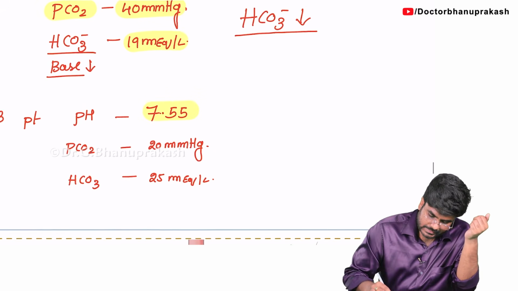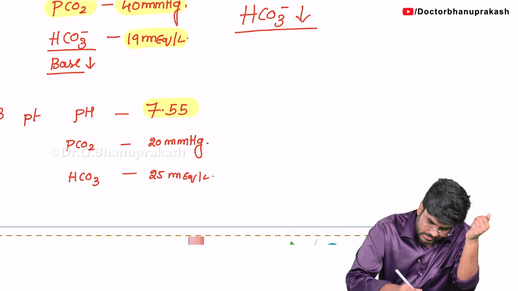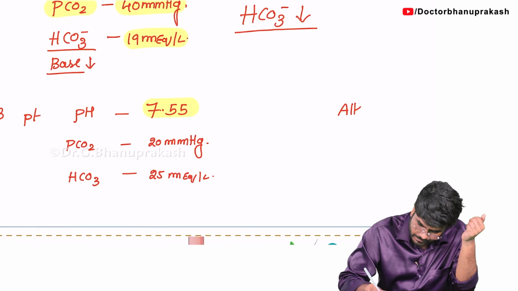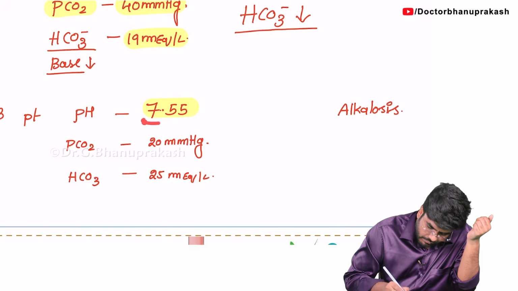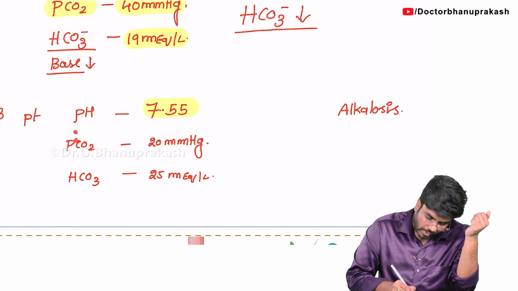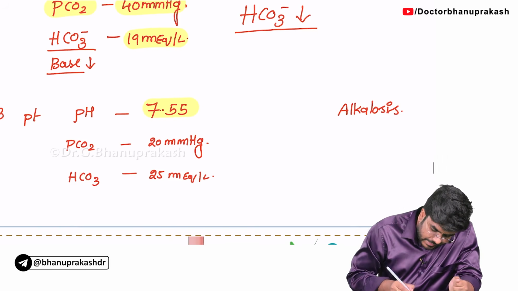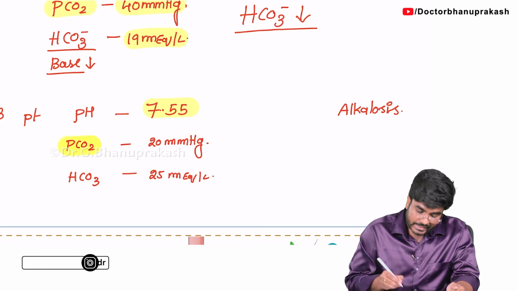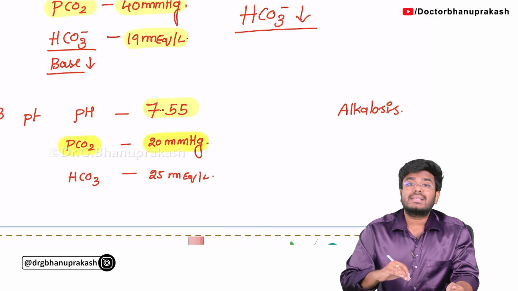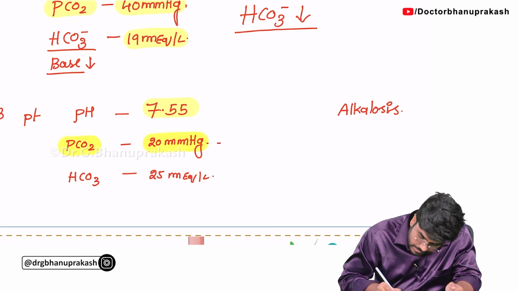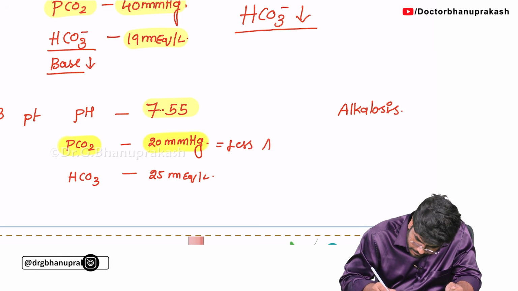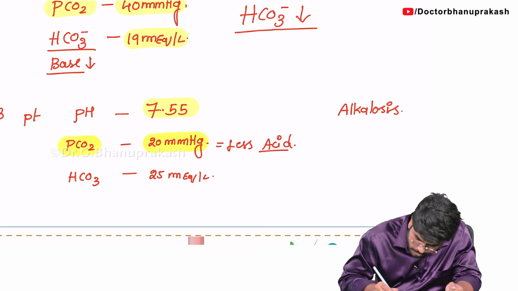Now, very simple. The pH is more than 7.45. So definitely this patient is suffering with alkalosis. Now tell me, is this alkalosis because of a carbon dioxide related problem or a bicarbonate related problem? Look, in this condition, the PCO2 acid is decreasing. There is less acid. Less PCO2 means less acid.